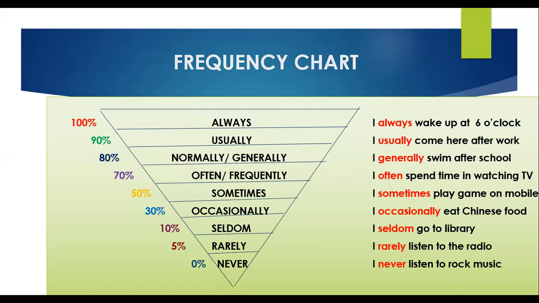50% is sometimes, kabhi kabhi. I sometimes play games on mobile. 30% is occasionally, on some occasion. I occasionally eat Chinese food. 10% is seldom, very rarely. I seldom go to the library. 5% is rarely, very little. I rarely listen to the radio. And 0% means never, the work never happens. I never listen to rock music. Okay? So this was about the frequency chart.